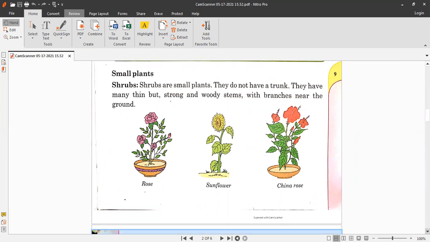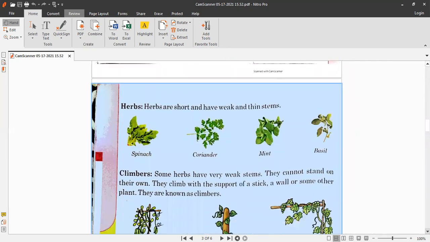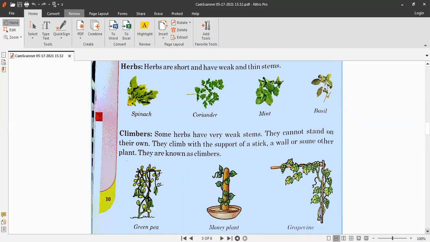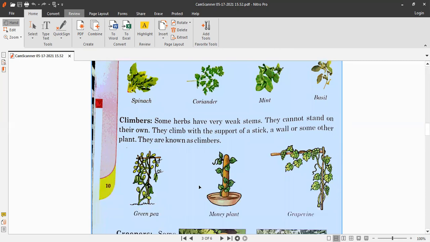And herbs are short, and they have very weak and thin stems. You can break them very easily with your fingers. Coriander, mint, and spinach are examples of herbs. And climbers cannot stand on their own.